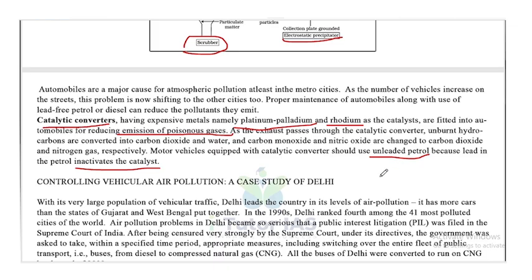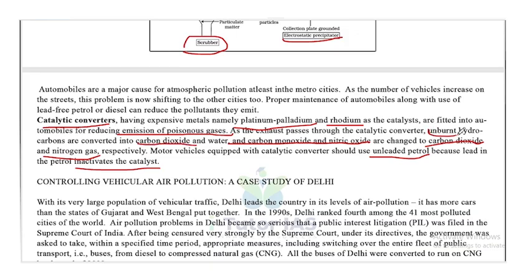It will remove the unburned hydrocarbons and convert them into carbon dioxide and water, and carbon monoxide and nitric oxide will be converted into carbon dioxide and nitrogen gas respectively. This is very important: carbon monoxide and nitric oxide will be converted into carbon dioxide and nitrogen gas respectively, and unburned hydrocarbons will be converted into carbon dioxide and water.